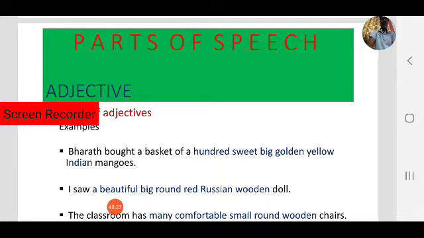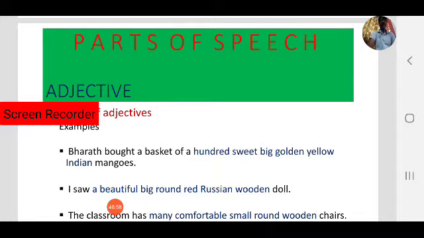The first one is 100, it's a number. Next, sweet, that is your opinion. Big, that is a size. Golden yellow, that is color. Indian mangoes, what is that? Origin, or nationality, like Indian mangoes. Coming to India, different types of mangoes are there.